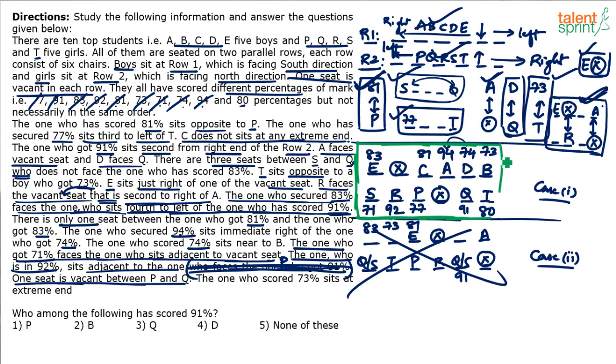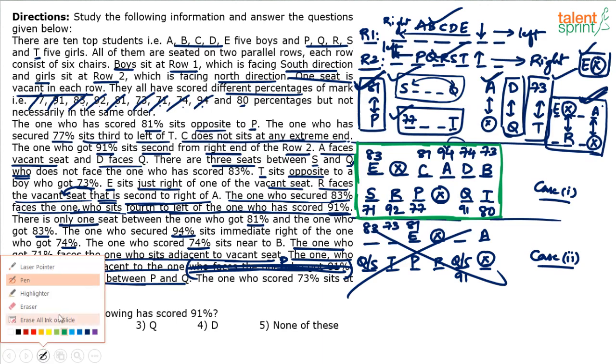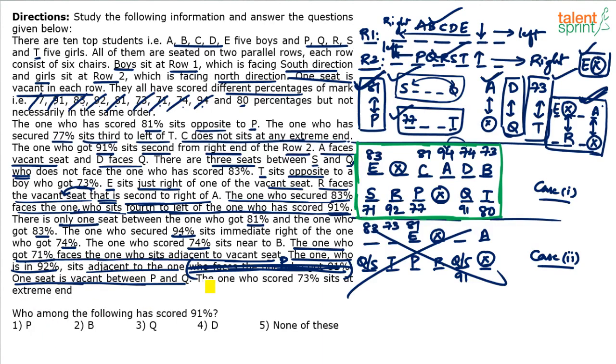Whatever is there in the green box is the final arrangement. A lot of redundant statements are there. Some statements are not required. For example, the one who scored 73 sits at the extreme end. I already know 73 is at the extreme end, so this is a useless statement. Also, the statement that there is one vacant seat between the one who got 81 and the one who got 83 is not required; the one highlighted in yellow is not required because we already know that 73 is at the extreme end.